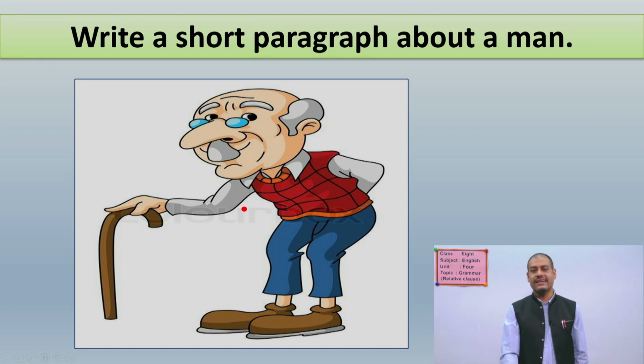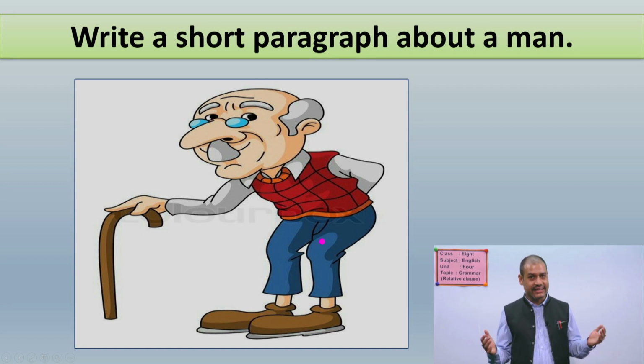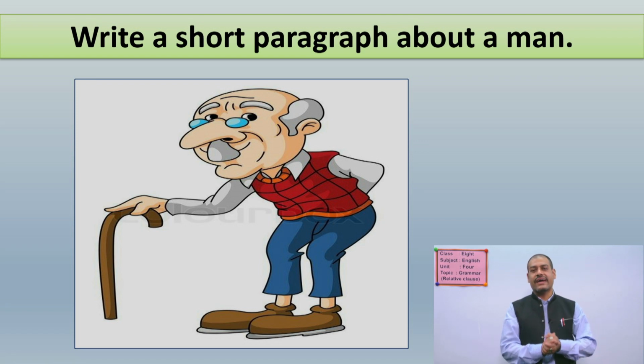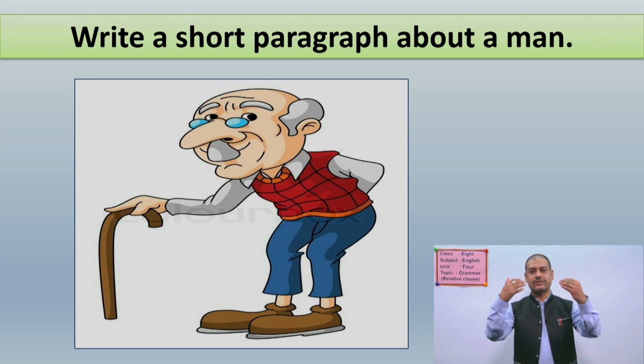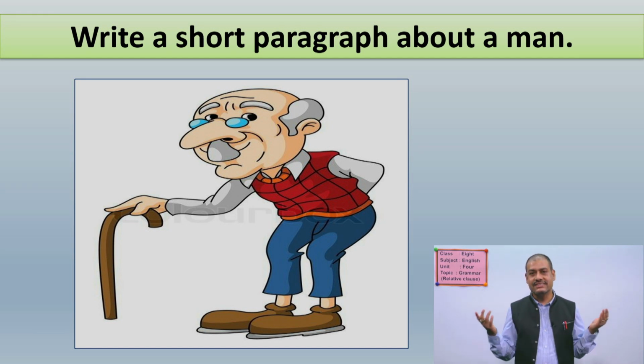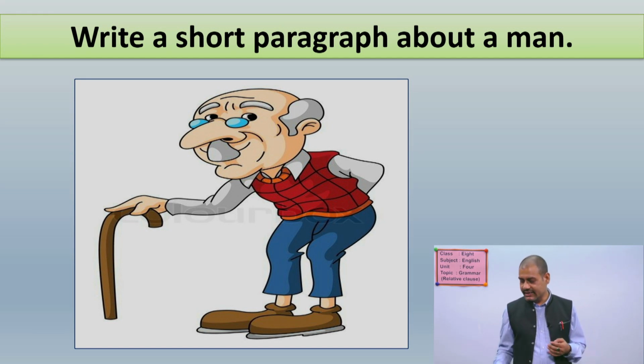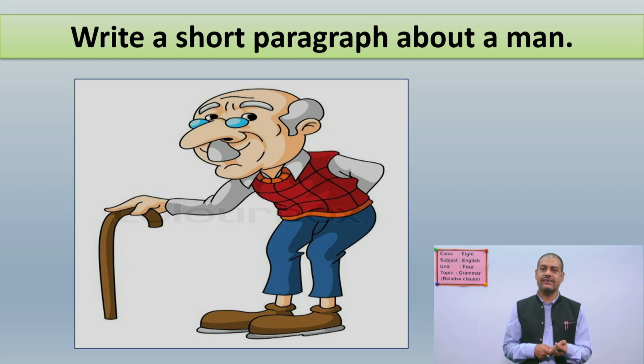Yes, the man looks like an old man, okay? He seems to be an old man and he has a stick also and he is bending his body and walking, yeah? So, looking at this man, you have to write a short paragraph. Don't worry, you can write 3 sentences or 4 sentences maximum. Please try it. Try to write it down in your notebook.